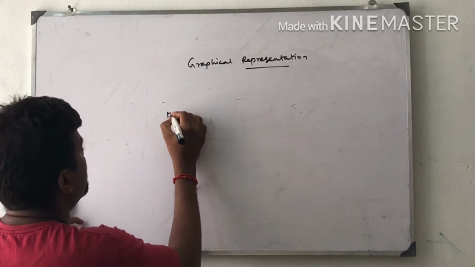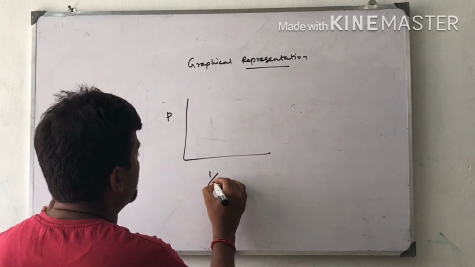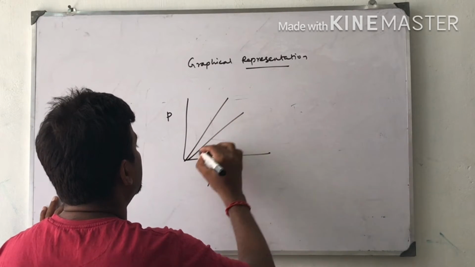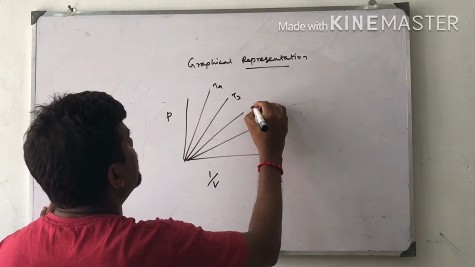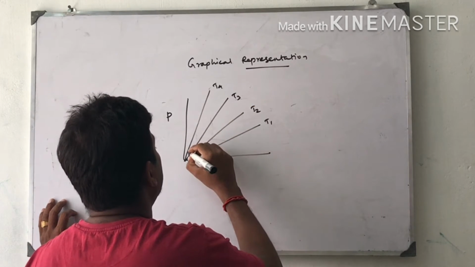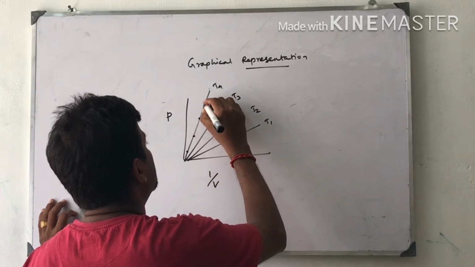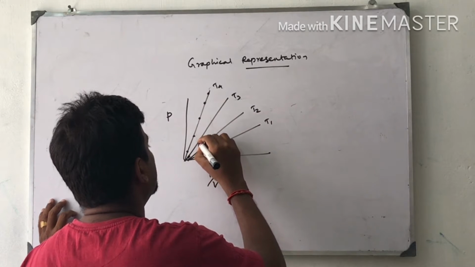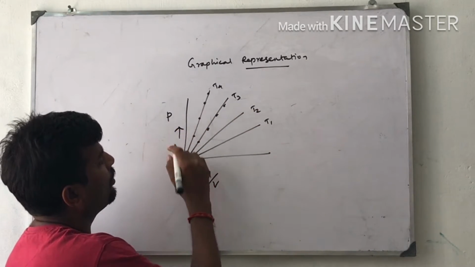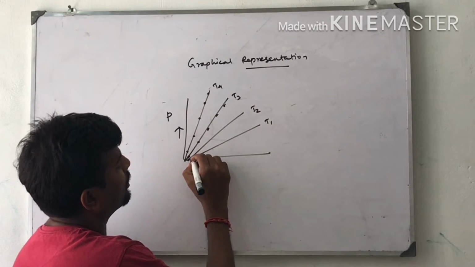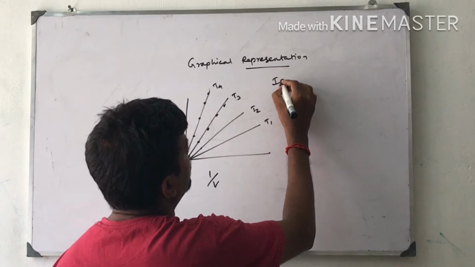Next one is the pressure versus 1 by V curve. We got straight lines, 3 to 4 straight lines, T4, T3, T2, T1. These are all isotherms. In each curve the temperature is the same, so this is also an isotherm curve.